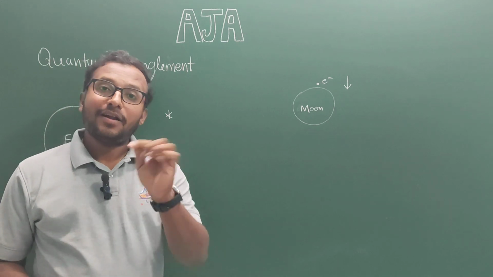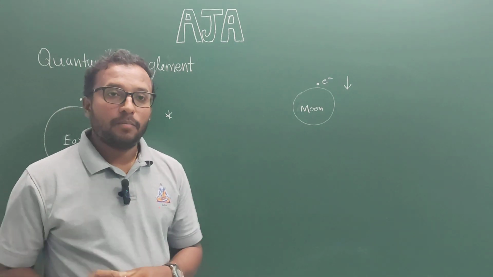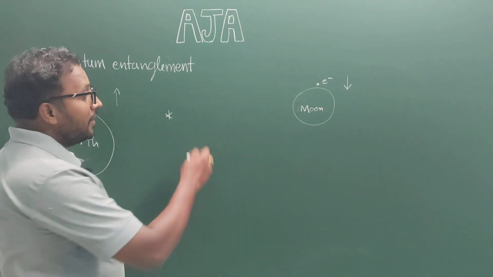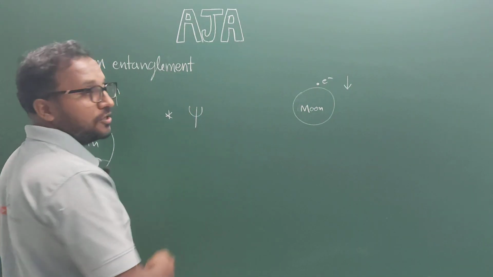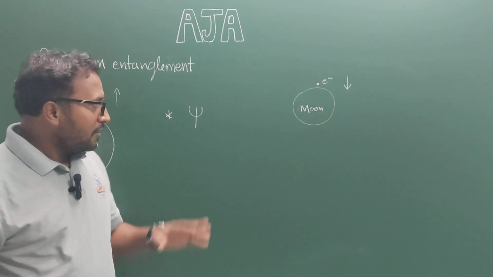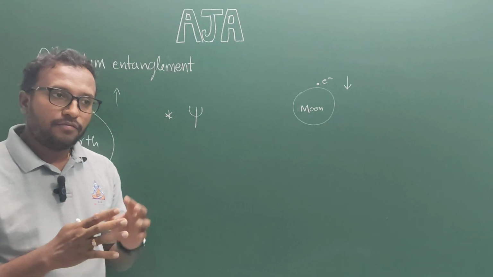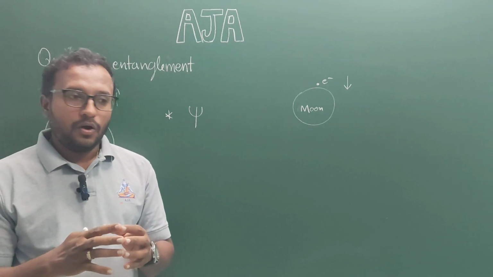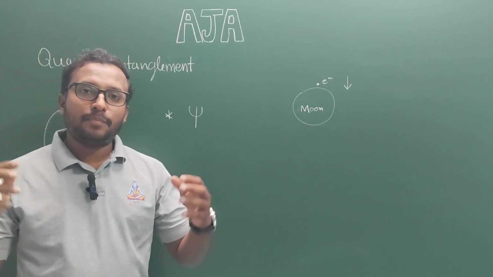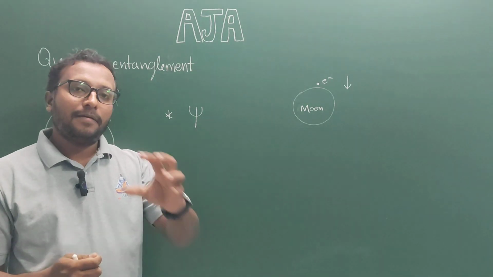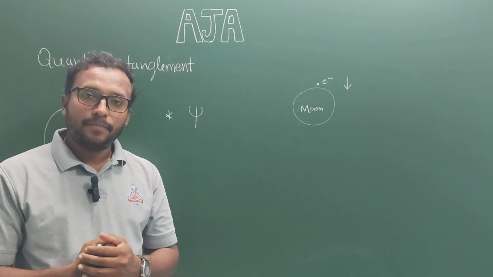Here is a key to understand this quantum entanglement phenomenon. You know that there is something called the wave function in quantum mechanics. The wave function is a mathematical function which contains every possible piece of information regarding a system or a particle.